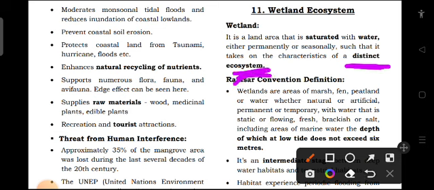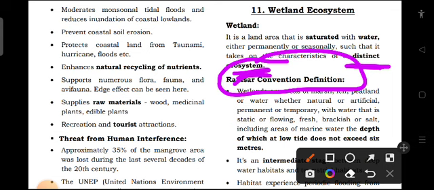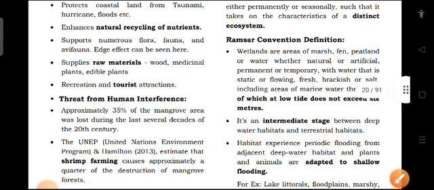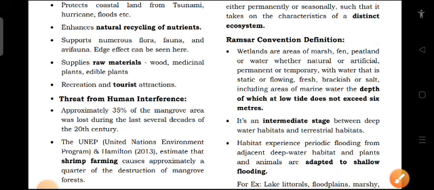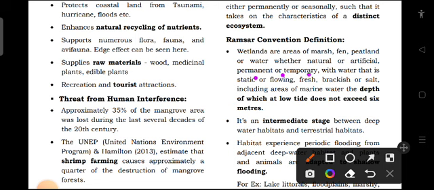Whenever we talk about wetland, instantly we remember the Ramsar Convention, which was made for wetland conservation, right? So what is the Ramsar Convention definition? Ramsar Convention says that wetlands are areas of marsh, fen, peatland or water, whether natural or artificial, permanent or temporary, with water that is static or flowing, fresh, brackish or salt, including areas of marine water, the depth of which at low tide does not exceed 6 meters.